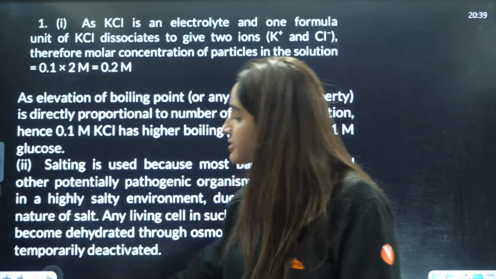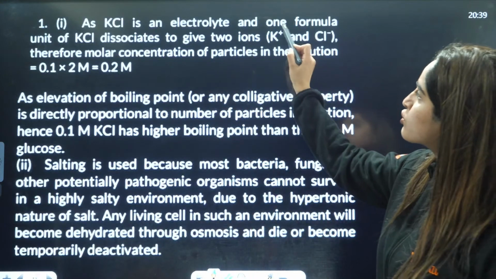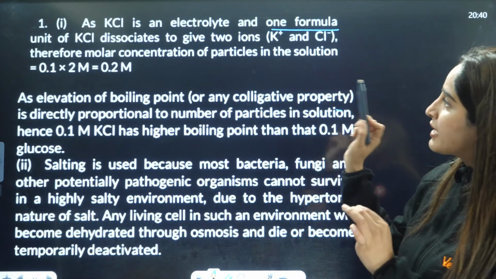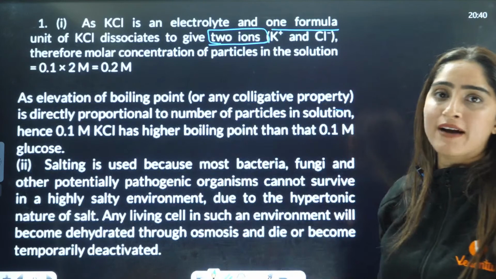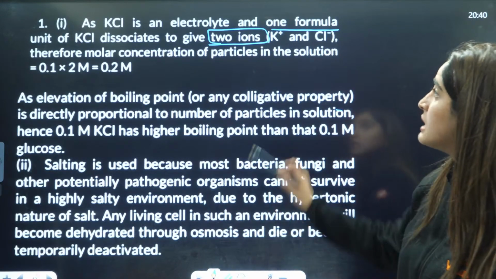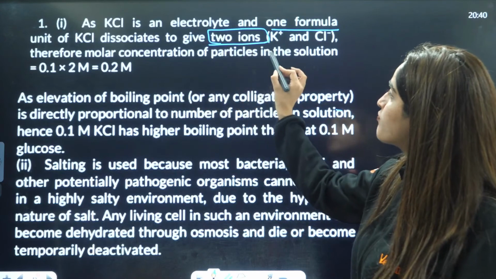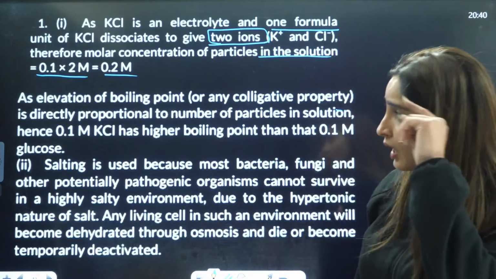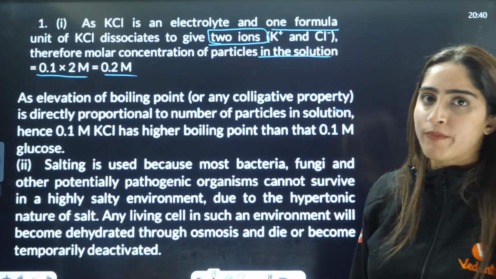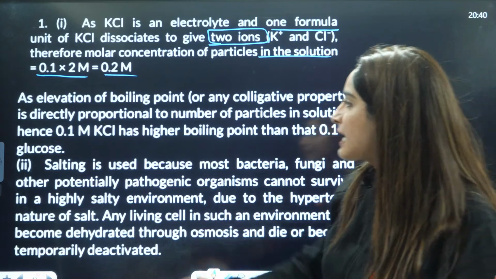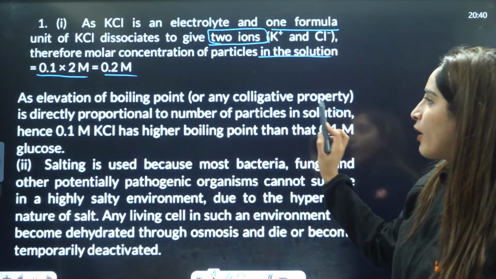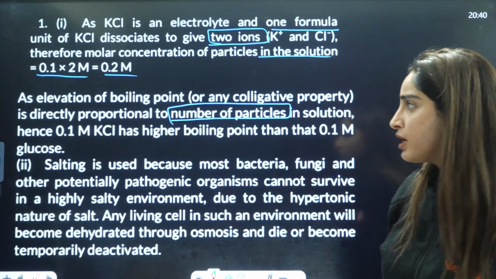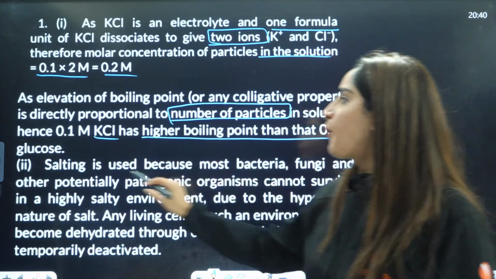Yes, the reason is its dissociation. KCl is an electrolyte. One formula unit of KCl dissociates to give 2 ions. So the Van't Hoff factor is 2 if there is 100% dissociation, right? Therefore, the molar concentration of particles in the solution will become 0.1 into 2, that is 0.2. But in case of glucose, it will not be so because glucose is a non-electrolyte, right? Elevation of boiling point or any colligative property is directly proportional to the number of particles, that is the Van't Hoff factor. So KCl has a higher boiling point as compared to glucose.